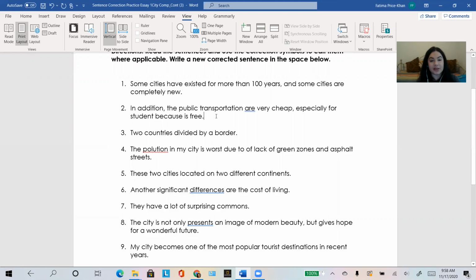In addition, comma, the public transportation are very cheap, especially for students, because it's free. Well, I see several mistakes here. So we know that transportation is uncountable, so it has to be with is in the singular, right? Did you catch that mistake? So: the public transportation is very cheap, especially for students. So here we know plural students. And because is free, we are missing an it. And the it means public transportation, right?